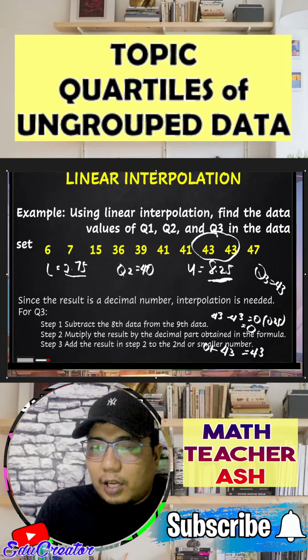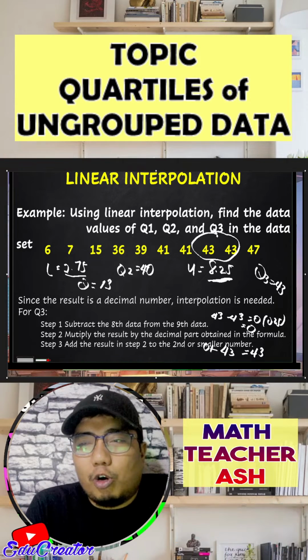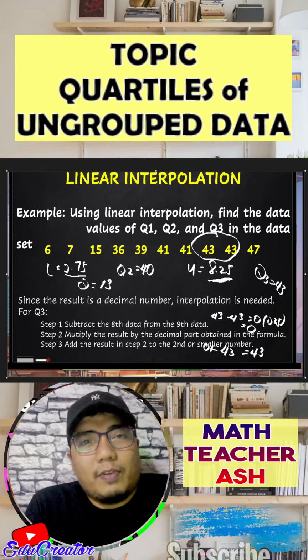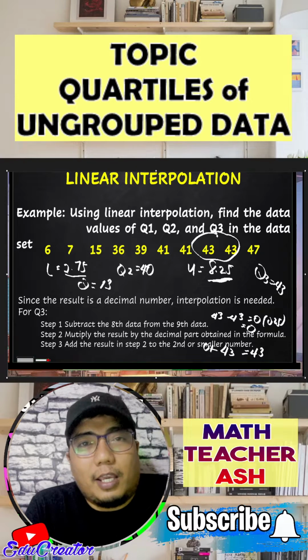Okay, so earlier the value for our quartile 1 is 13, right? So of course, my dear math learners, I hope you can now distinguish the difference between applying and solving quartiles through the Mendenhall and Sinsich method compared to the linear interpolation.